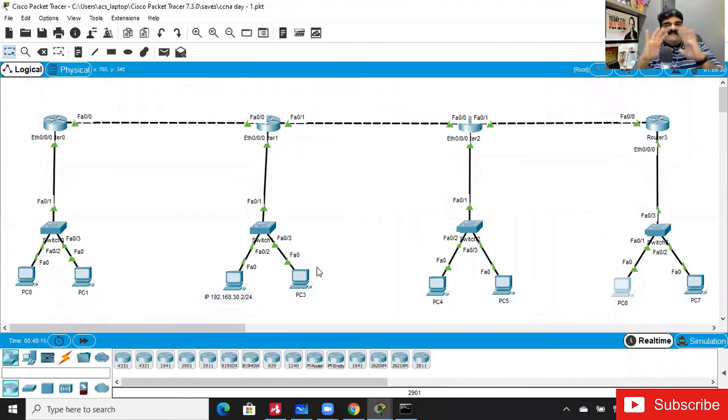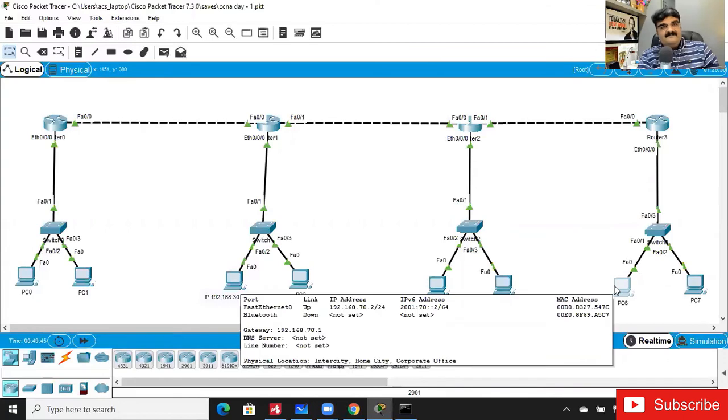Yeah, it is an IP version 6 lab, and as I told you yesterday, it is easier to configure an IP version 6 lab than IP version 4. If you are able to configure an IP version 4 lab in 10 minutes, you can configure this lab within 6 or 7 minutes. So it will save your time. Now my question is, can I ping from PC 0 to PC 6? Can I?